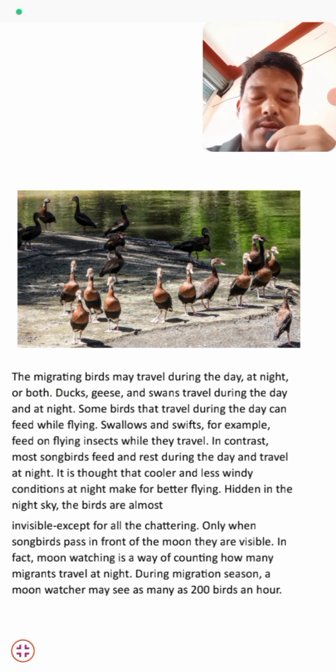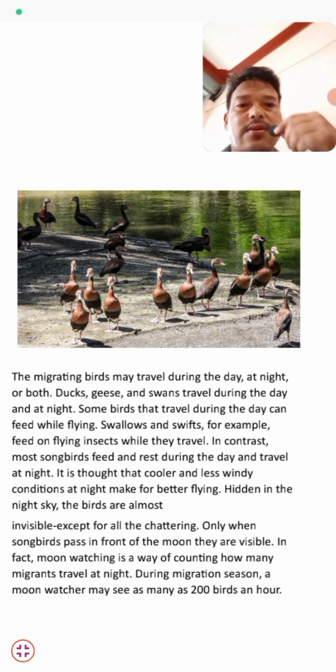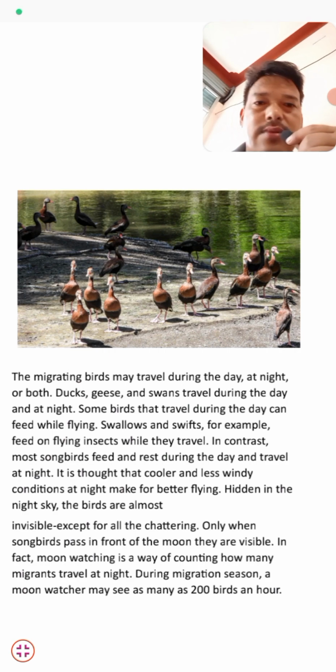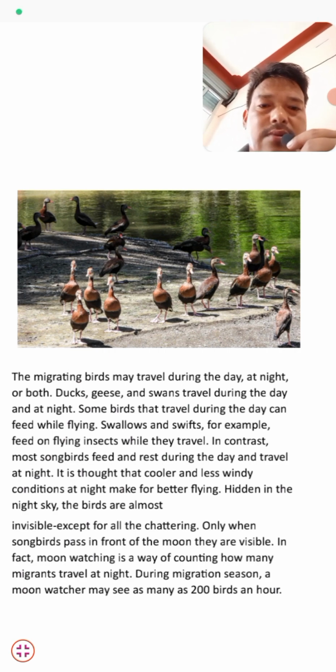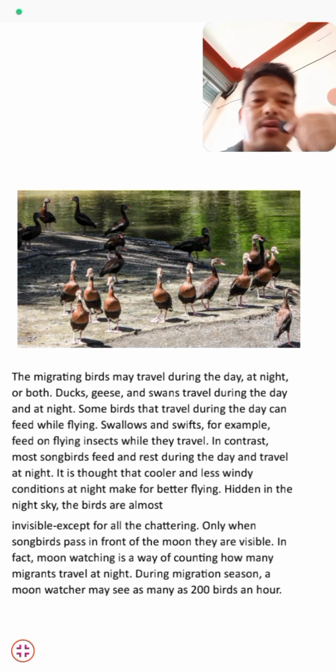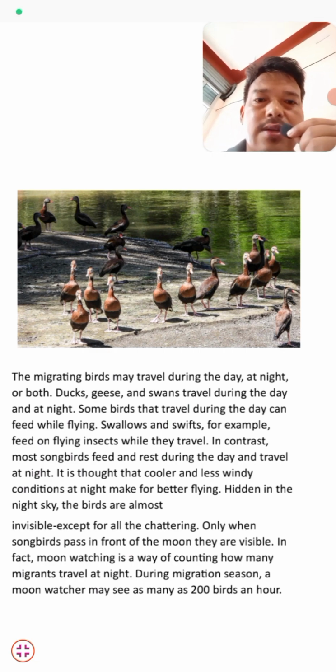The migrating birds may travel during the day, at night, or both. Ducks, geese, and swans travel during the day and night. Some birds that travel during the day can feed while flying.